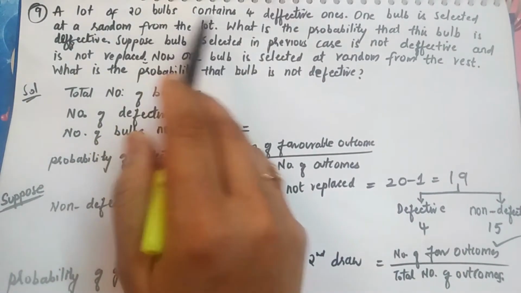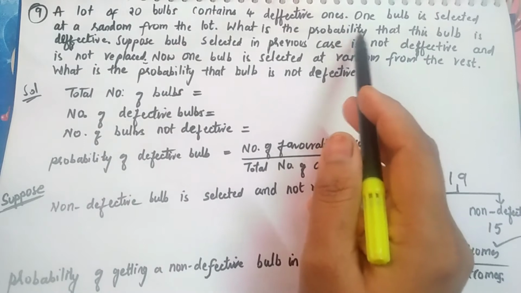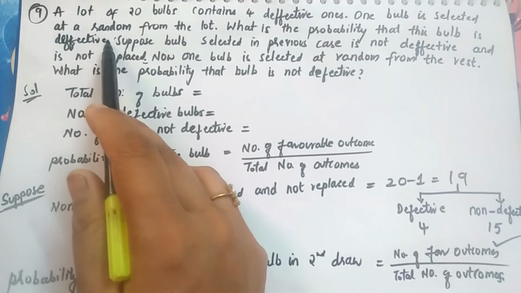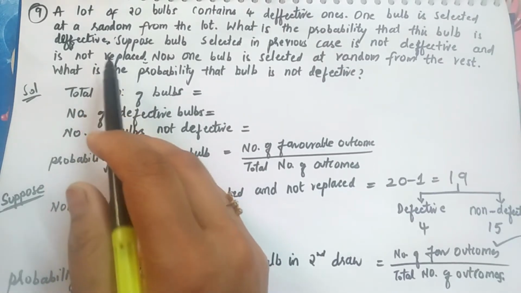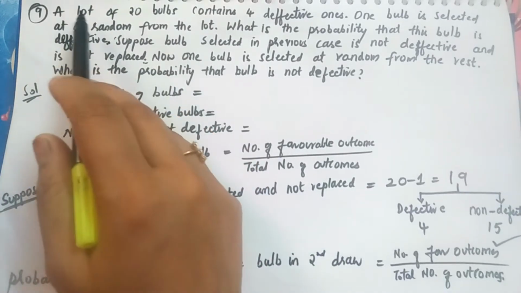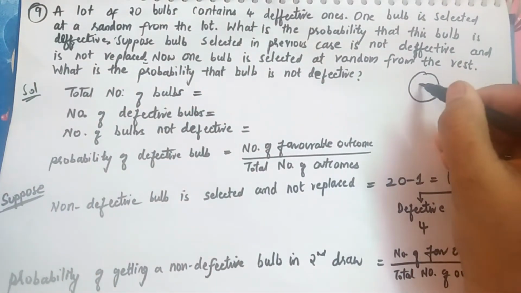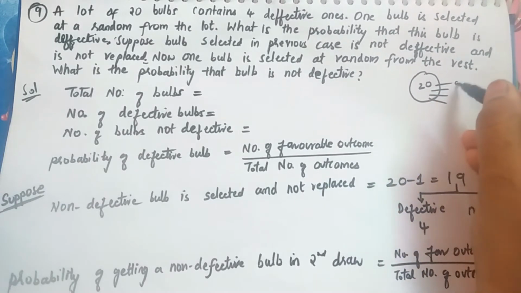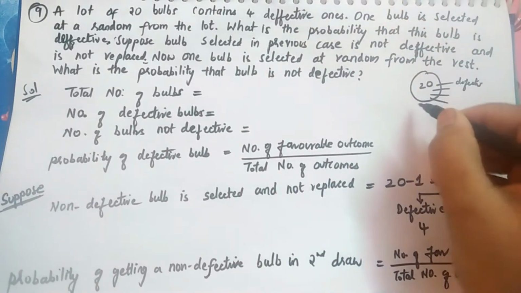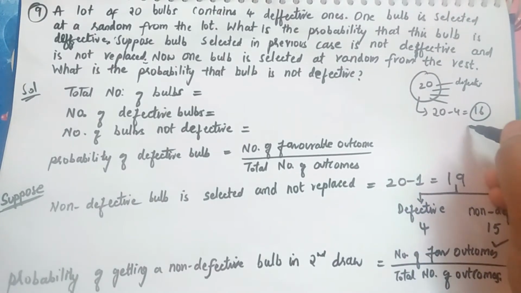A lot of 20 bulbs contains 4 defective ones. One bulb is selected at random from the lot. What is the probability that this bulb is defective? Let's just discuss this much here, and then the next part of the question will be seen. It is the same thing that we did in the previous problem. It was pens, now it is bulbs. A lot of 20 bulbs contains 4 defective ones. It means that in that lot of 20 bulbs, 4 are defective, included in the 20. So 20 minus 4, that is 16, are good ones.